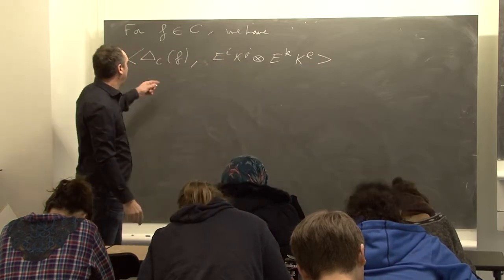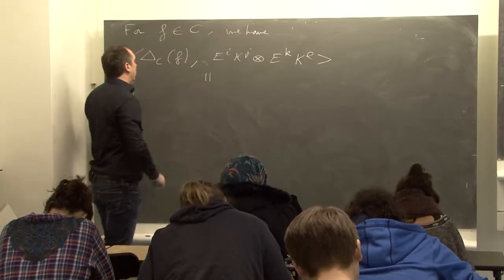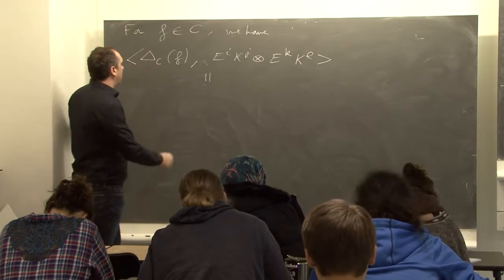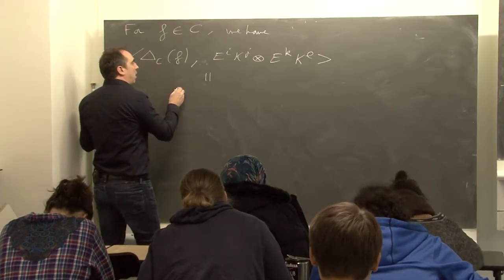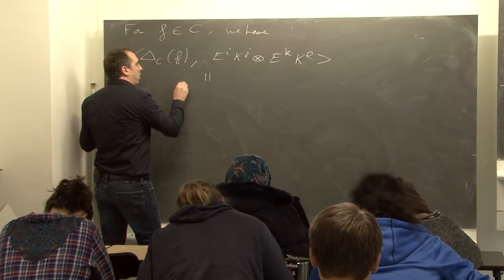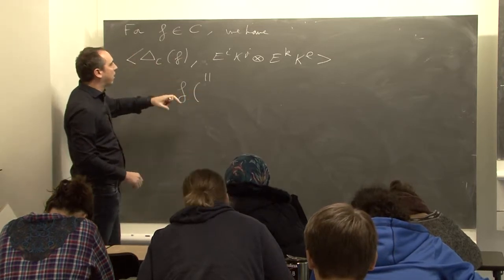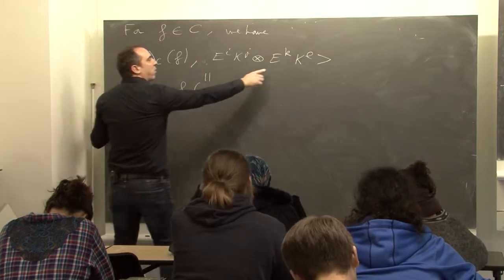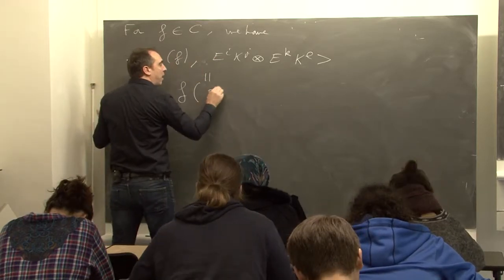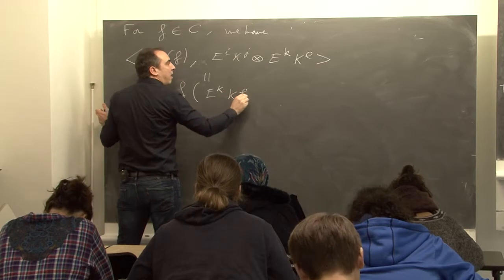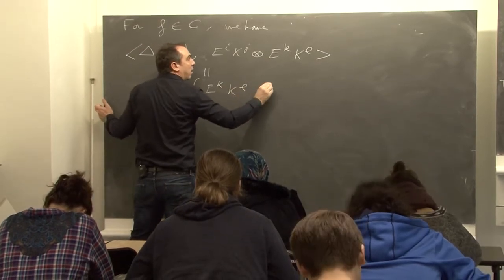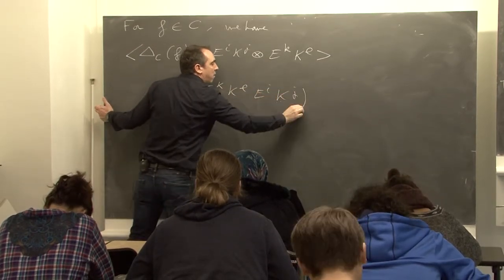And by definition, this is the opposite coproduct of the dual, and here we use the opposite product. So it is f of e^k K^l e^i K^j.